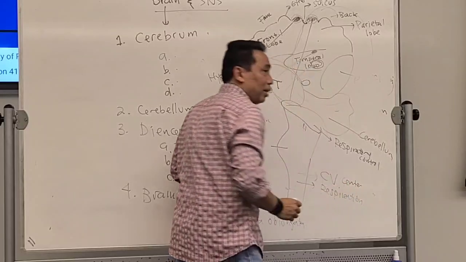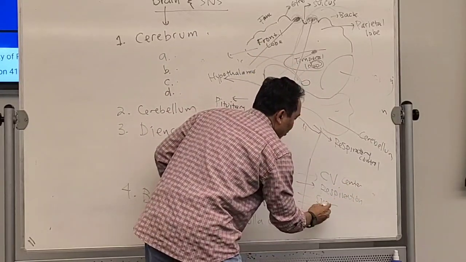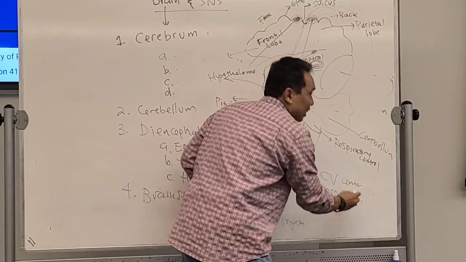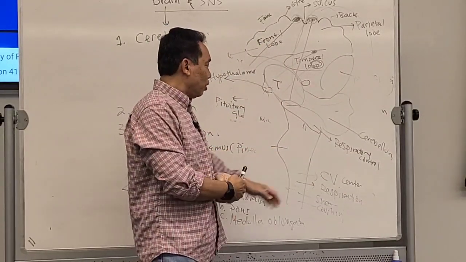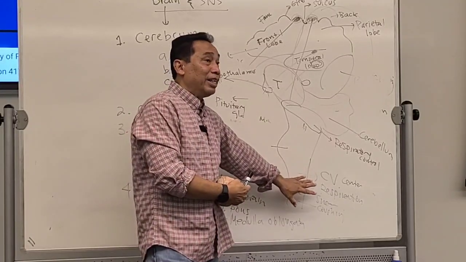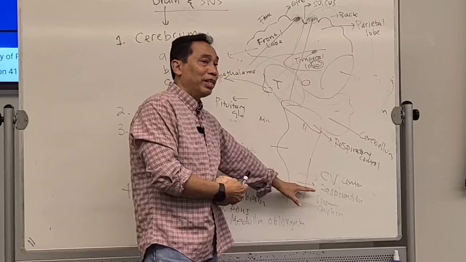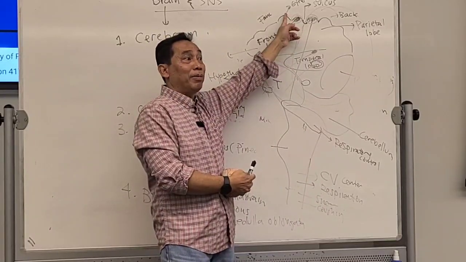Your autonomic respiration, your sneezing, coughing. Most of the reflex system is controlled by this medulla oblongata. So these actions don't have to be controlled by the cerebrum.